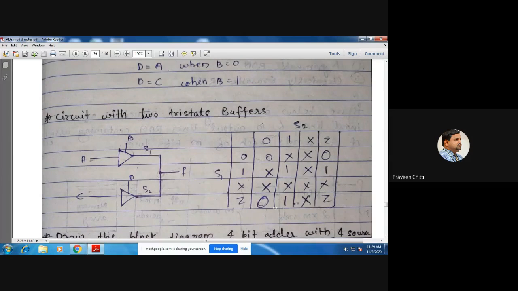That means wherever Z is there, Z means it is like an open circuit, a high impedance state, so the other value it will take, that is either 0 or 1. And if you have X and X, obviously it is X. X and anything will be X only. And Z and 0 is 0, Z and 1 is 1.